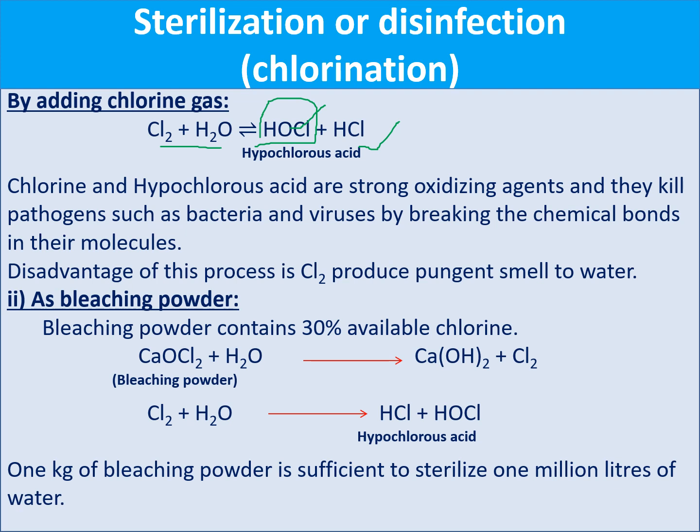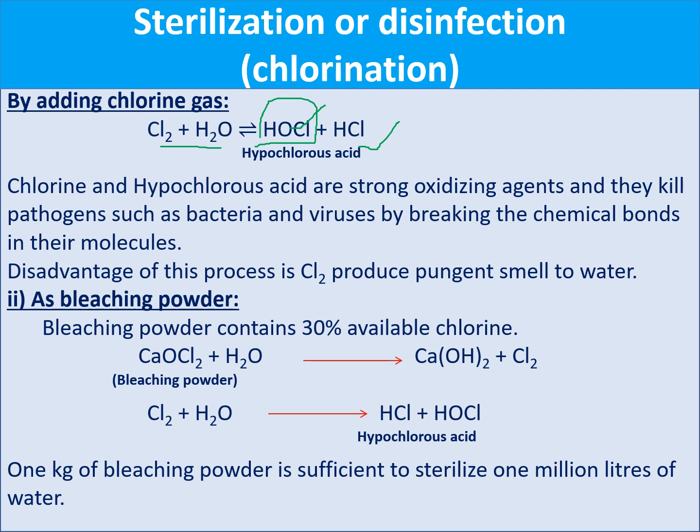But immediately the produced HOCl is reactive and it is consumed totally. Because of this, it cannot protect water from further contamination. So the next one is bleaching powder.